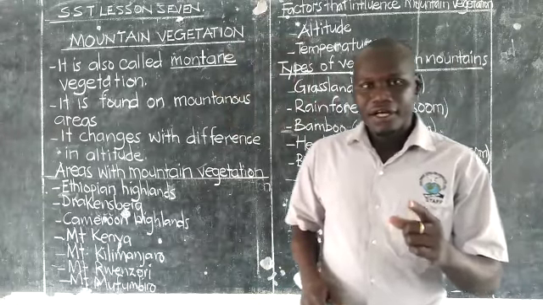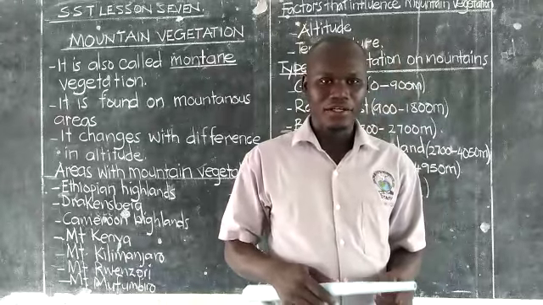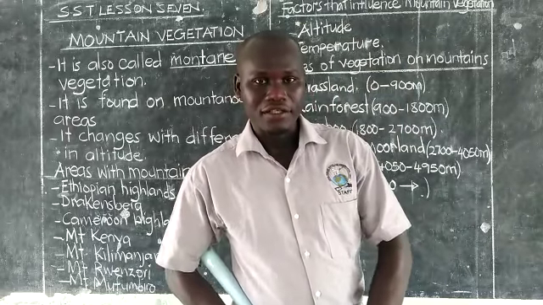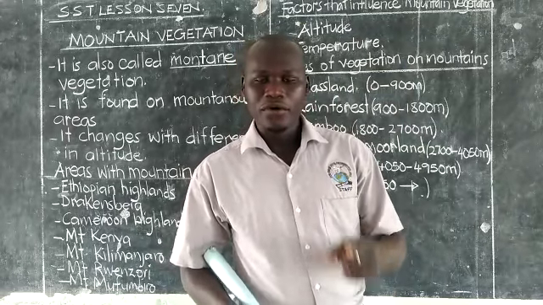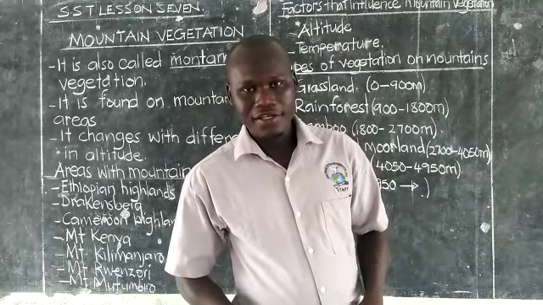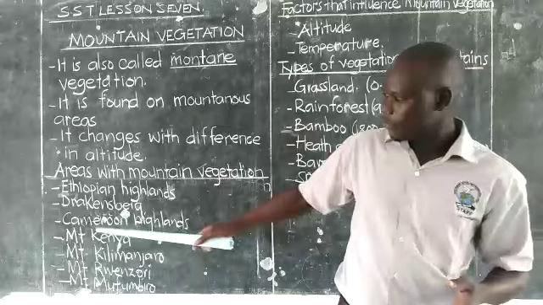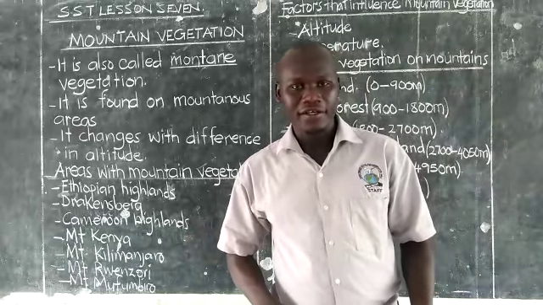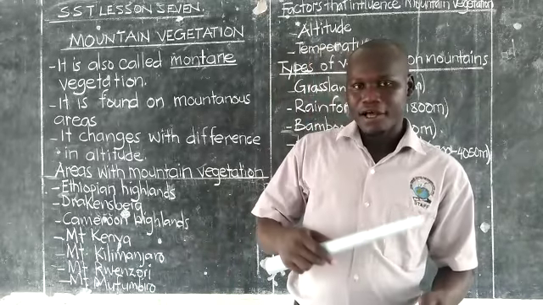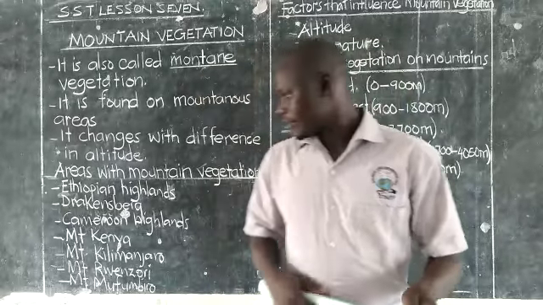Three, we have Cameroon Highlands. We normally talk about Cameroon, especially when we are talking about the origin of the Bantu ethnic group. So, in Cameroon, there is a mountain called Cameroon Highland. It also has mountain vegetation. To continue, we also have a mountain in Kenya. Kenya is just a neighboring state. There is a mountain in Kenya known as Mountain Kenya. It also has mountain vegetation.